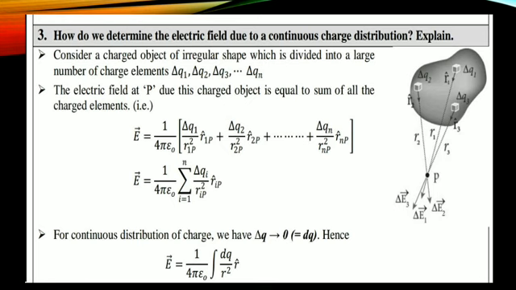After that, E is equal to 1 by 4 pi epsilon naught, and the summation is nothing but for all of them, from the first element to the n-th element. That's why I'm taking the summation: delta Qi divided by r ip square into r cap ip. So for this distribution, delta Q is equal to dq. Therefore the next step: E is equal to 1 by 4 pi epsilon naught integral dq by r square into r cap.